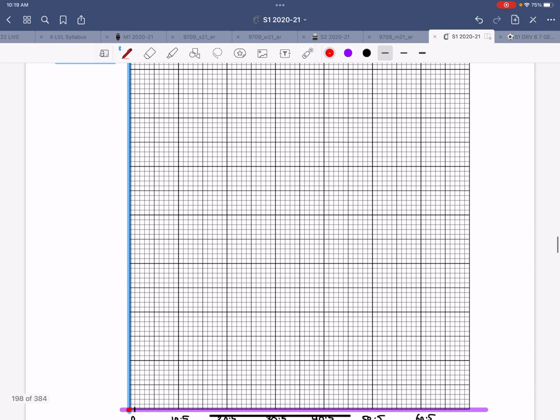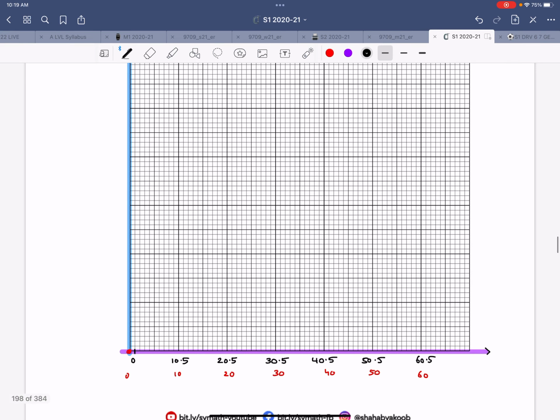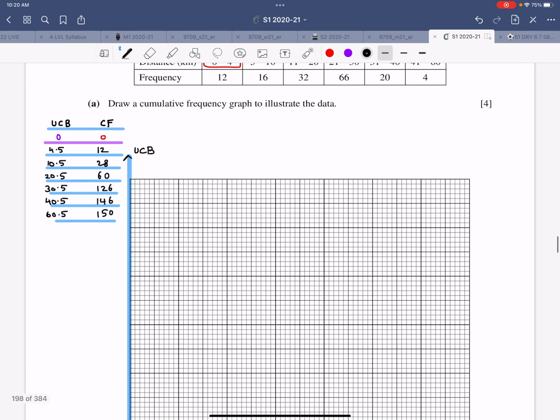And it says draw a cumulative frequency graph. What goes on the y-axis? The y-axis is the cumulative frequency. What goes on the x-axis? The x-axis is the upper class boundary, which in this scenario is the distance in kilometers, and then you plot it.